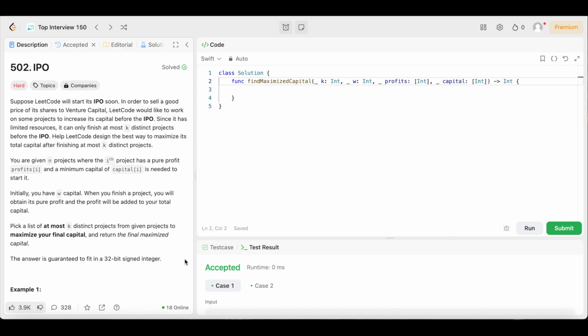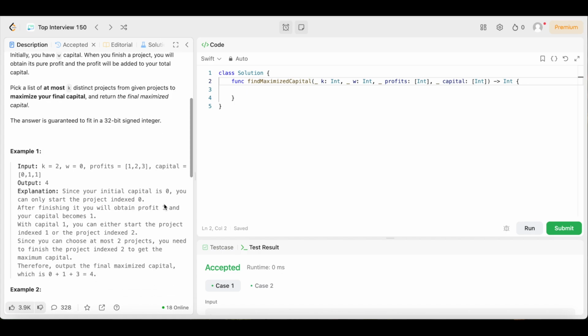All right, y'all. It's a little lengthy question. It's a lot to take in, and kind of difficult to understand. So let's go ahead and look at these examples so we know what exactly they want us to do. In example 1, we have the input K equals 2, W equals 0, profits equals an array of integers 1, 2, and 3, and capital equals an array of integers 0, 1, and 1. The output is 4. I know you're probably trying to figure out how they got this output from this input, so let's see what the explanation says.